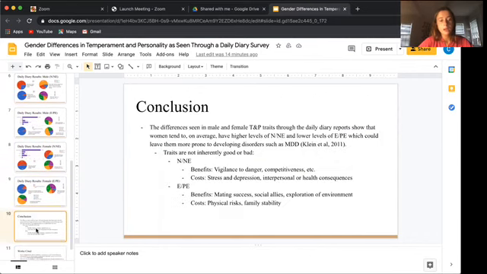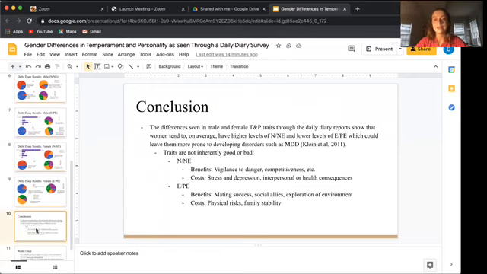So basically, in conclusion, what we got from the study was that the differences seen in male and female temperament and personality traits through these reports show that on average, women tend to have higher levels of negative emotionality and neuroticism and lower levels of extroversion, which can make them more prone to disorders such as MDD.